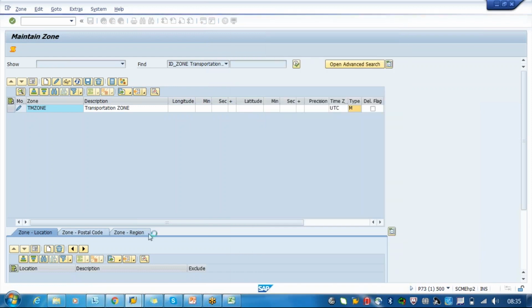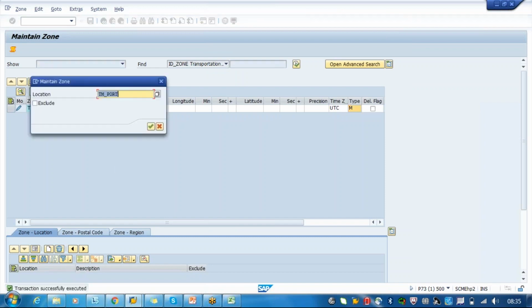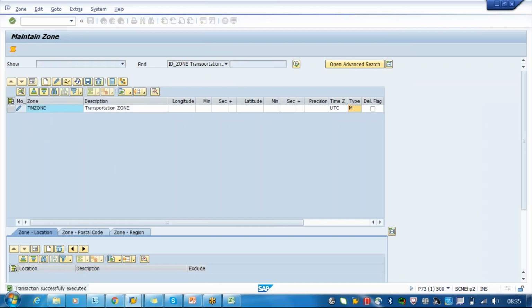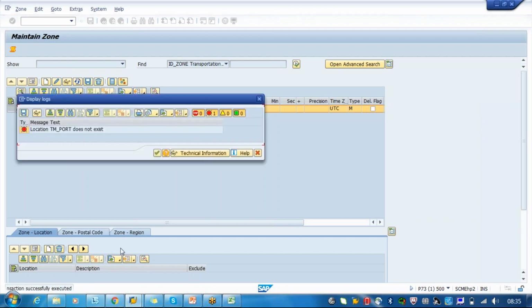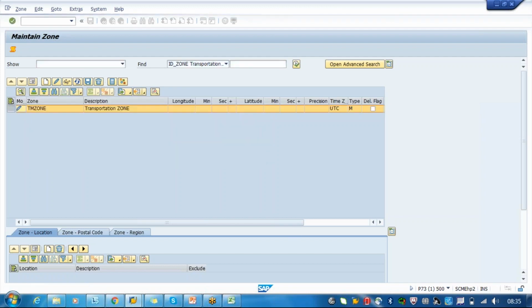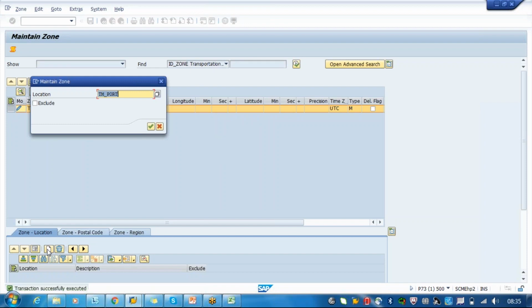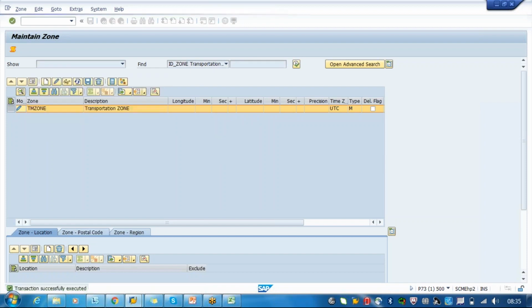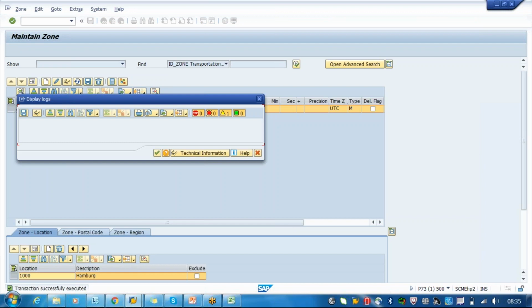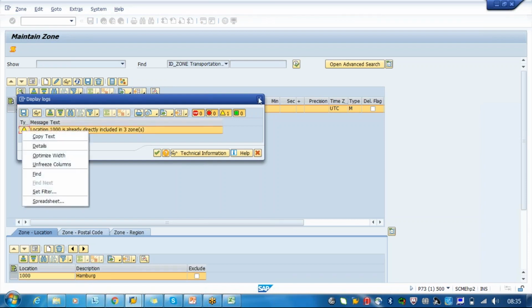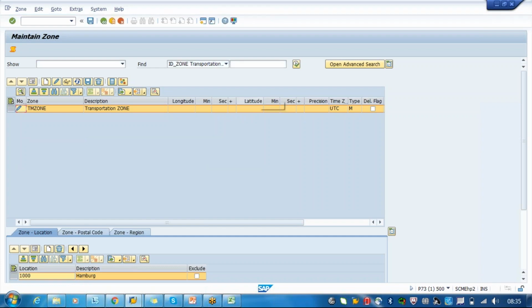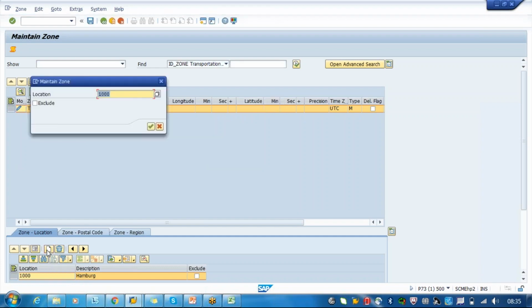If you are creating with the same locations, like for example, you come here and add different locations. So what are the locations you want? I'll just say 1000. Okay, I will add 11.